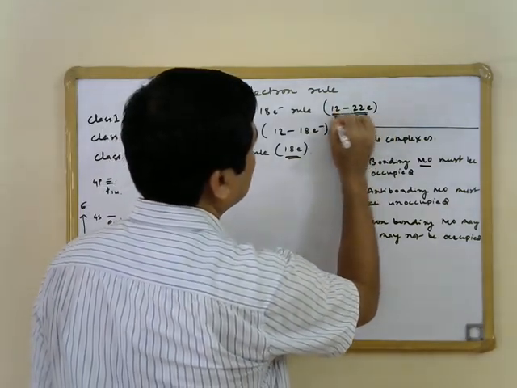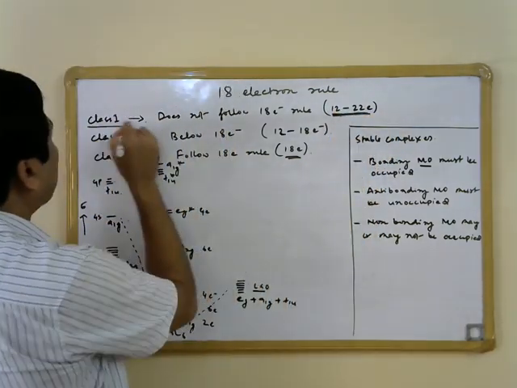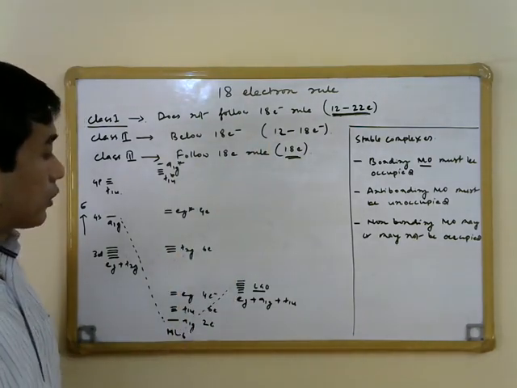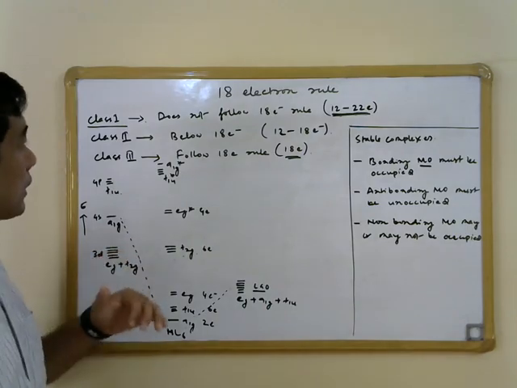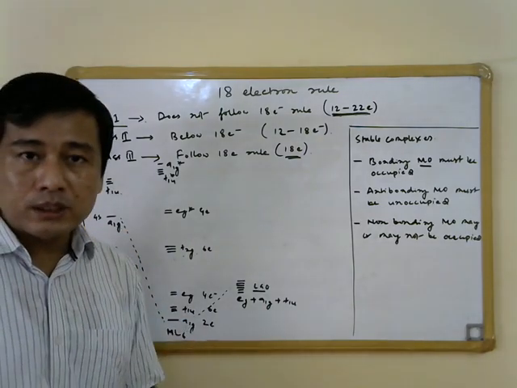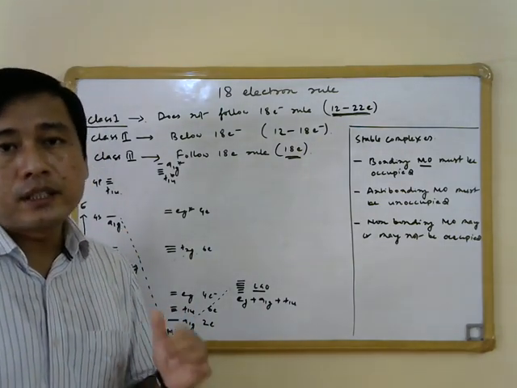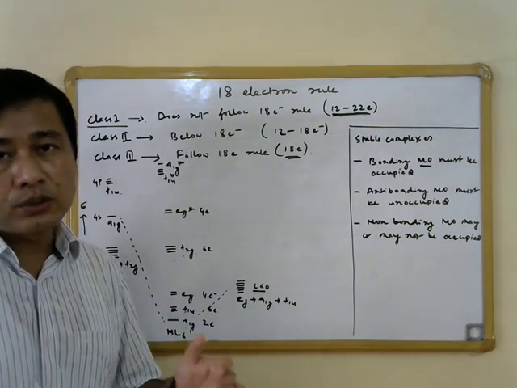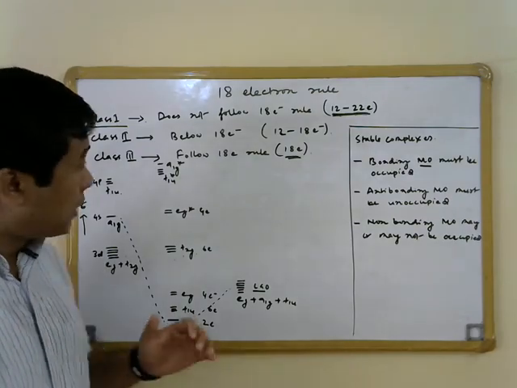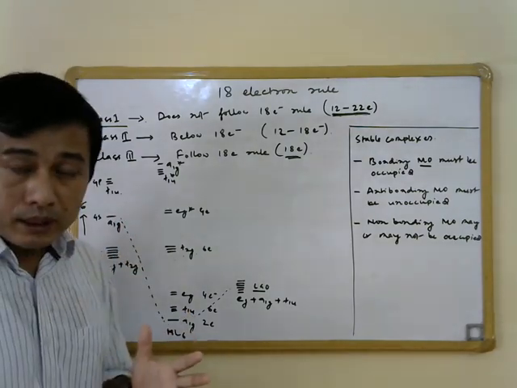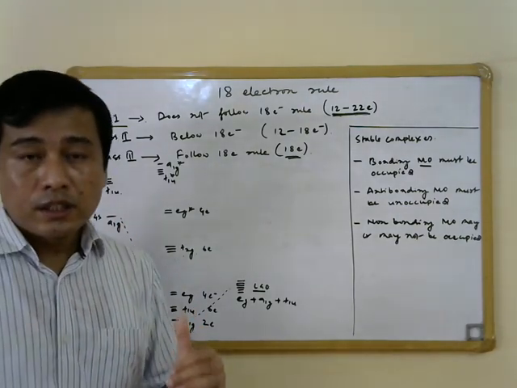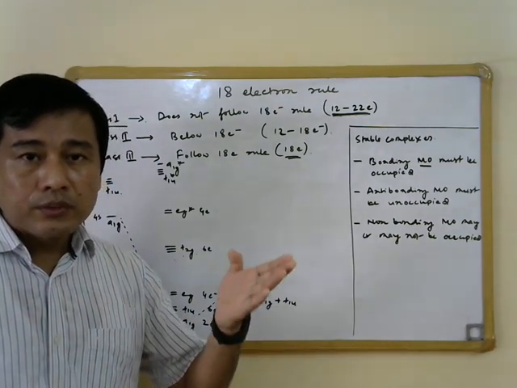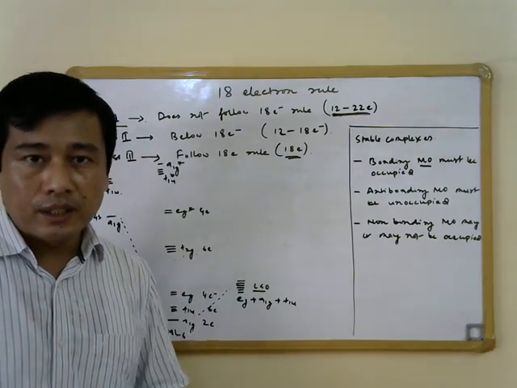So this is the reason we have seen for class 1 metal complexes why they do not follow the 18 electron rule. Now let us go to complexes of class 2. These are metal complexes formed by heavier transition metals. That is, when we have transition metals of the 4D series or the 5D series, then in case of these metal complexes, even though the ligands we use are weak field in nature, we know that as we go down the group, CFSE increases.